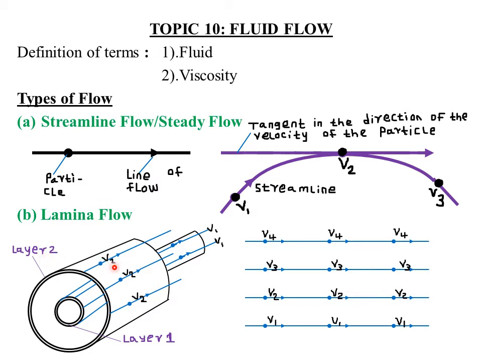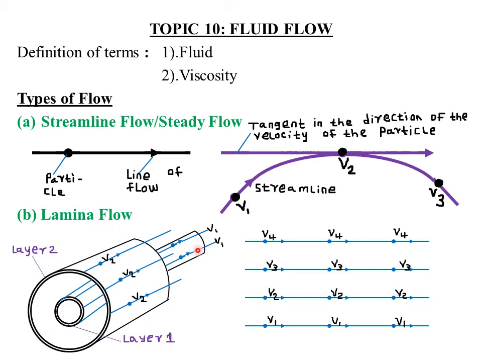Whether the velocities are the same or different, this whole flow, which is formed by layer 1 and layer 2, is said to be laminar.